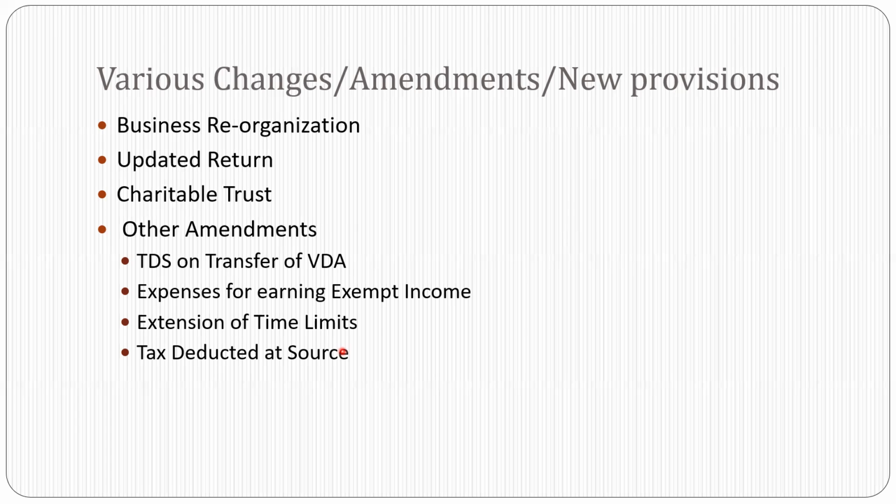TDS we have already discussed in certain parts. Certain parts, if missed out, like 194R, where for benefit or perquisite arising from business or profession, this new section is inserted, where a person carrying on business or profession is required to deduct TDS at 10% of the value of benefit or perquisites provided to a resident before releasing such benefit or perquisites.